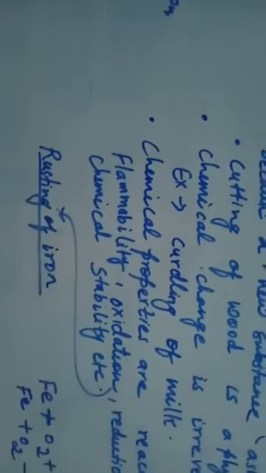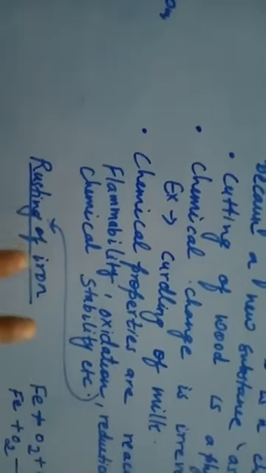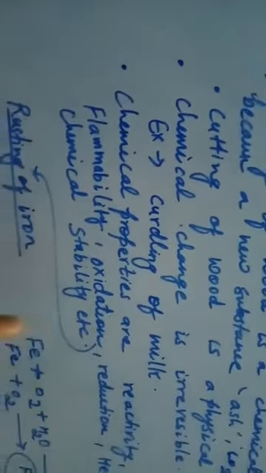So what is happening? Rust is a new substance which is getting formed in the change, rusting of iron. It is a chemical change happening actually. So it is an oxidation process. Oxidation process means oxygen is getting added to something.